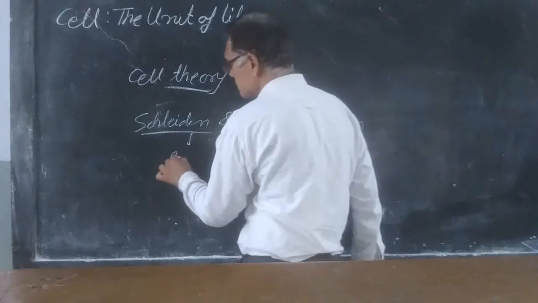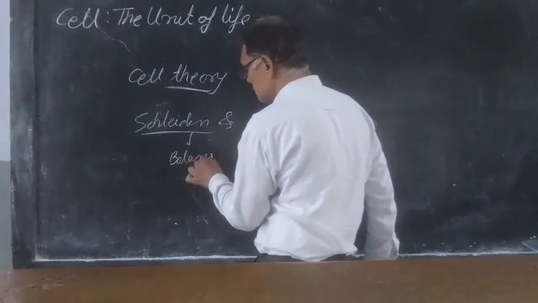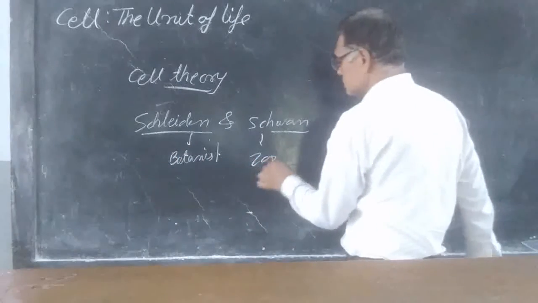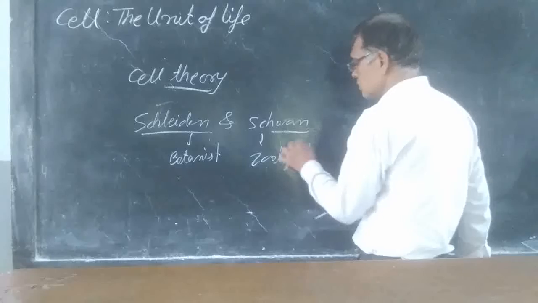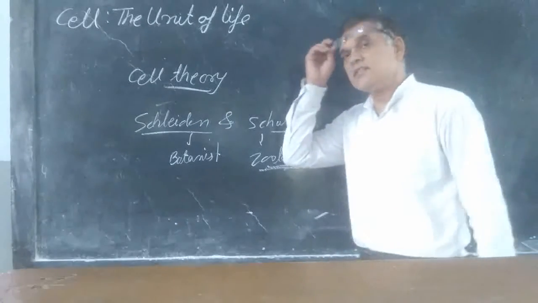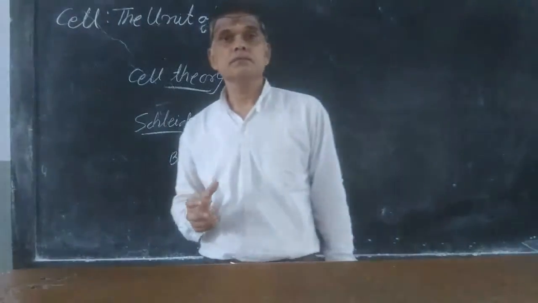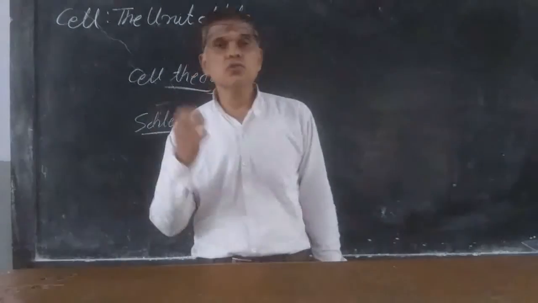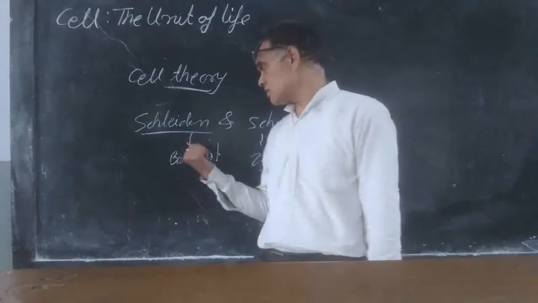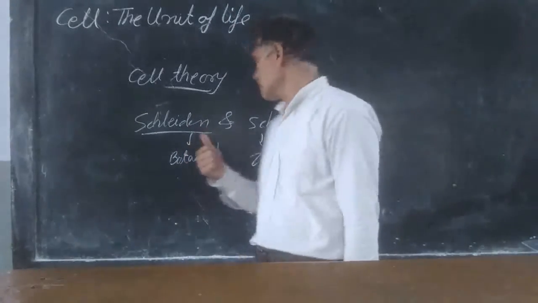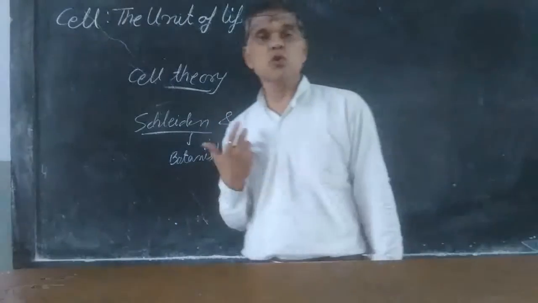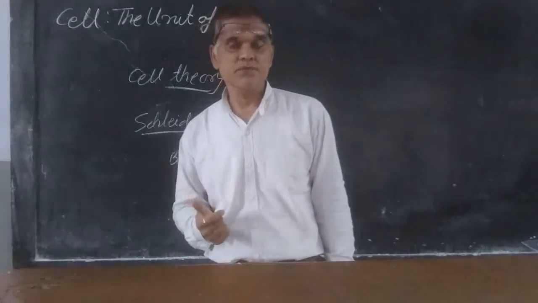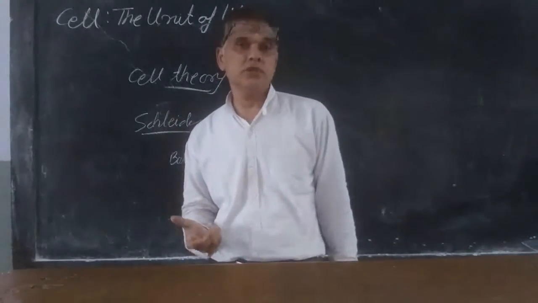Schleiden was a German botanist who observed different types of plant cells, and Schwann was a British zoologist who observed different animal cells and gave their cell theory.